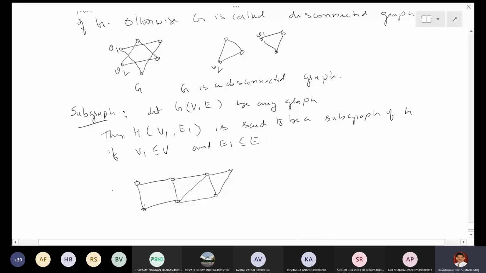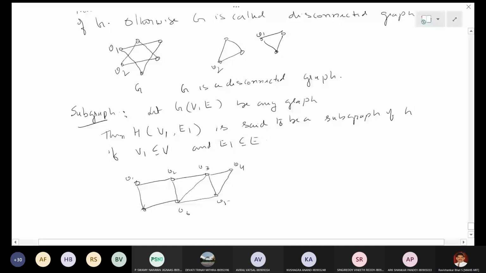Now let me name the vertices V1, V2, V3, V4, V5, V6, V7.